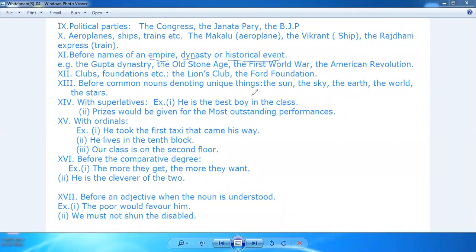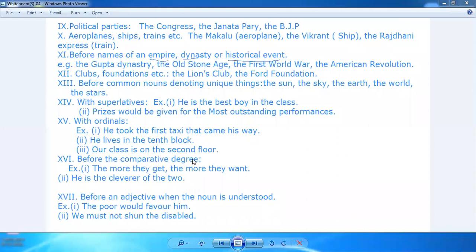The world, the stars. Superlatives के साथ: he is the best boy in the class. Prizes would be given for the most outstanding performances. With ordinals: he took the first taxi that came his way. He lives in the 10th block. Our class is on the second floor. So इन सब के आगे हम the लगाते हैं हमेशा.